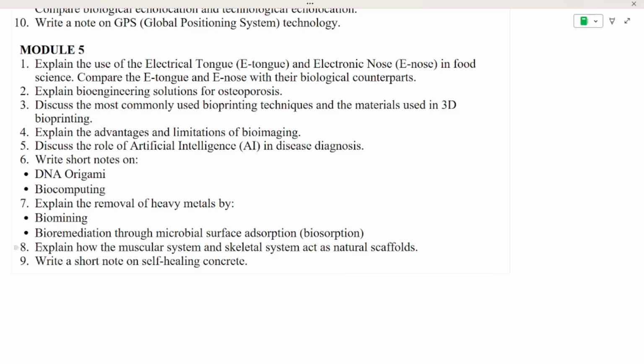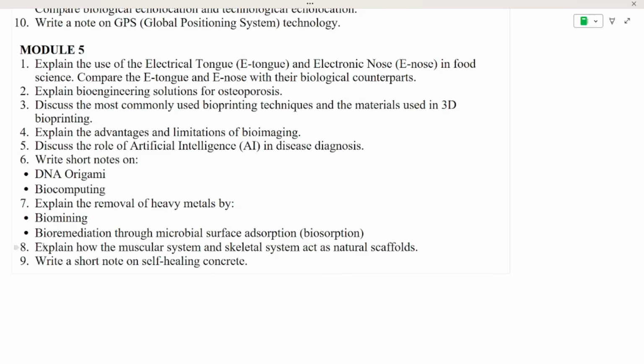Next is about explaining bioengineering solutions for osteoporosis. And next is discussing the commonly used bioprinting techniques using 3D bioprinting. Next is bioimaging, advantages and limitations, and next is the role of AI in disease diagnosis.